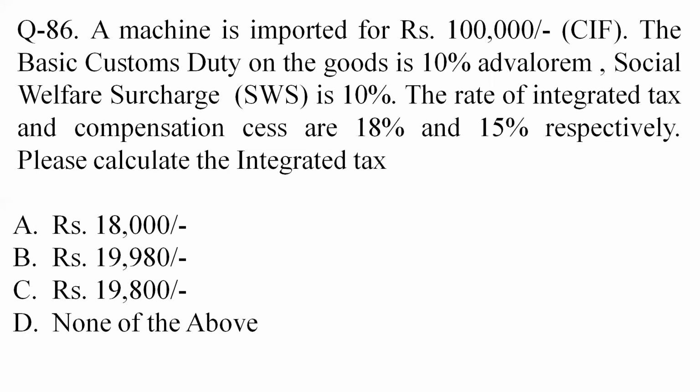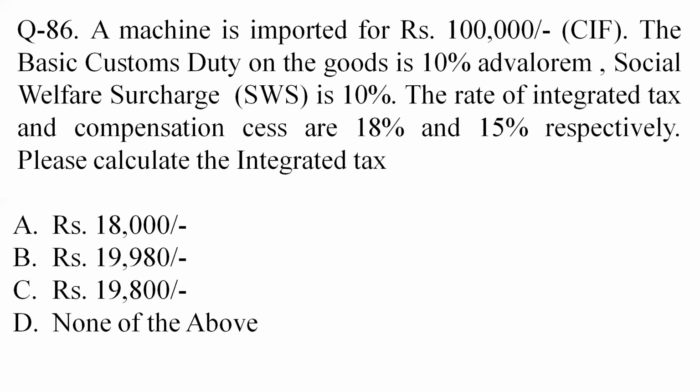We calculate the BCD, basic customs duty, which is 10% ad valorem, meaning 10% of the CIF value will be considered. 10% of 1 lakh will be 10,000. So BCD is 10,000. Social welfare surcharge is considered on the BCD, so 10% of 10,000 is 1,000.